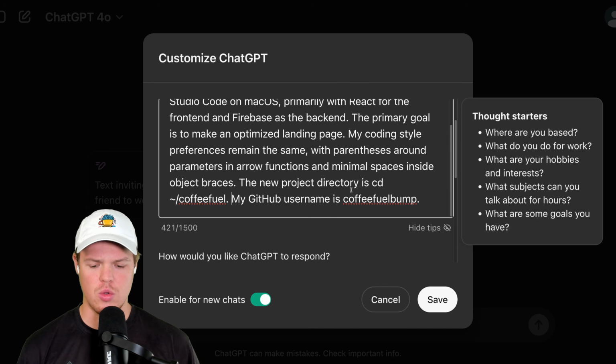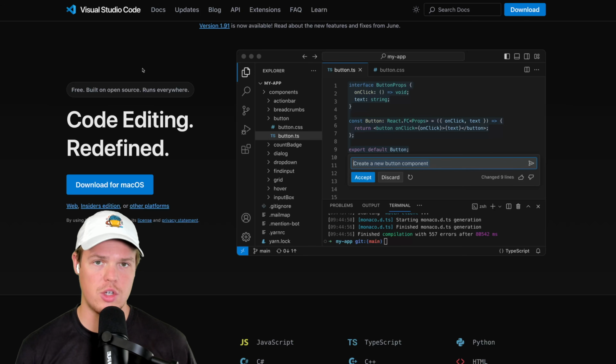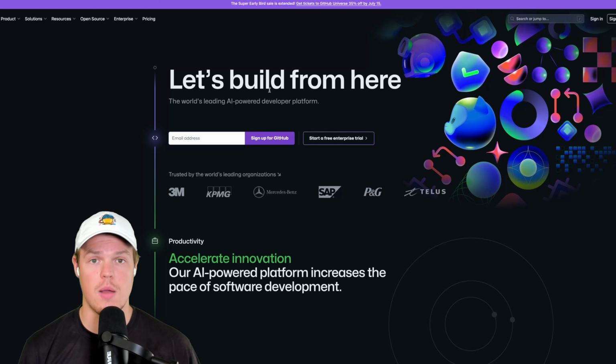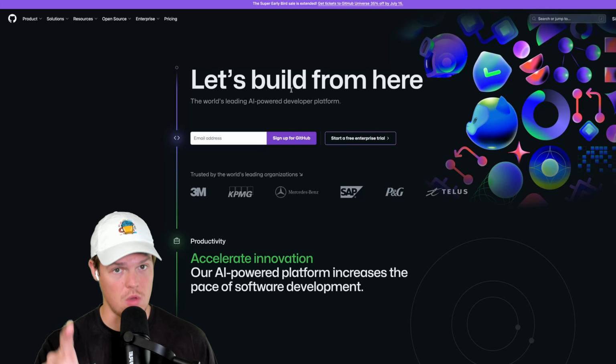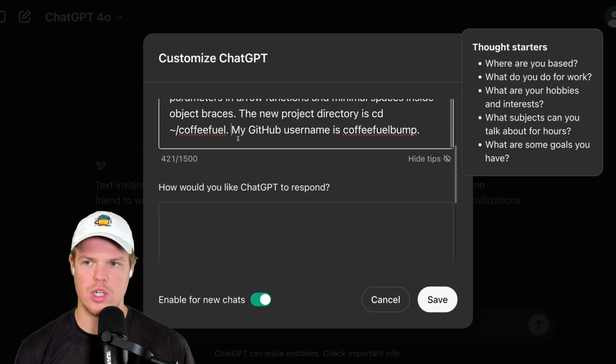Now, before I go to how would you like ChatGPT to respond, let's just get some stuff out of the way real quick. Make sure to download VS Code onto your system. For me, it's macOS. For you, it might be Windows. Download it. Go to github.com, put in an email, choose your profile name. That's what I referenced in the ChatGPT custom instructions. Choose a profile name, and that's all you have to do for now. github.com, VS Code, all for now. Okay? Now let's go over how we would want ChatGPT to respond.